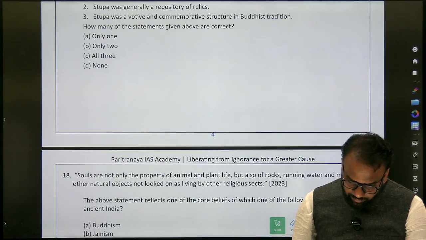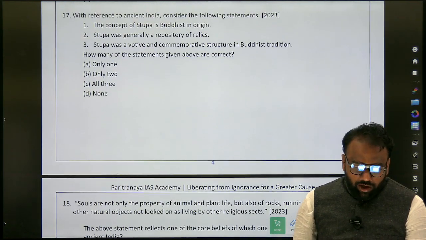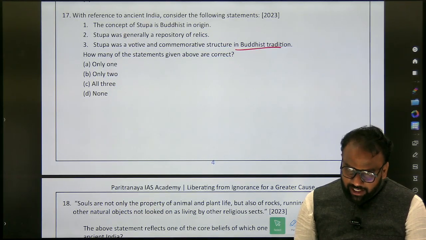An object offered in fulfillment of a vow. So I think the third option is correct as per the answer key.